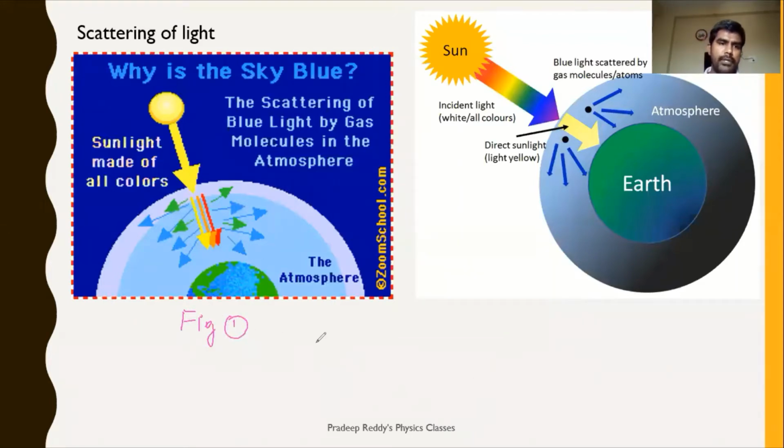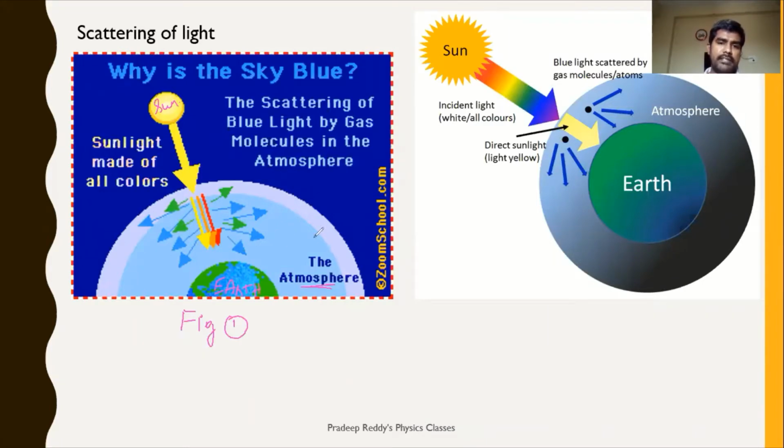In this figure, this is the sun, right? And this sun will be giving us light rays, and that light is white light. It is white light because the sun gives us light in such a way that it has all wavelengths embedded in it. So this is made up of all colors. And when this sunlight enters the vicinity of the atmosphere, see, this is the atmospheric range, and this is earth. Earth is surrounded by atmosphere.